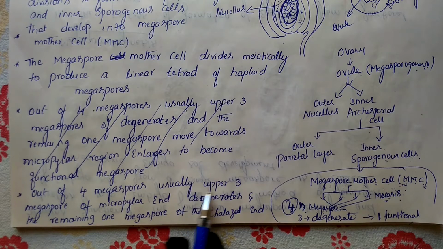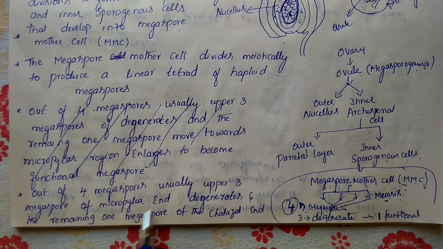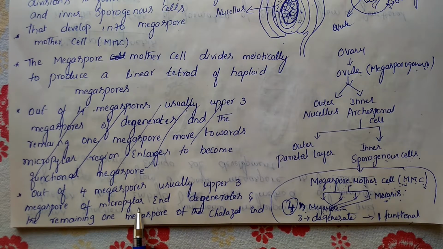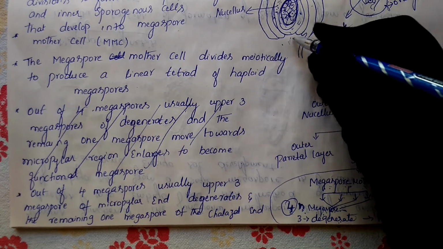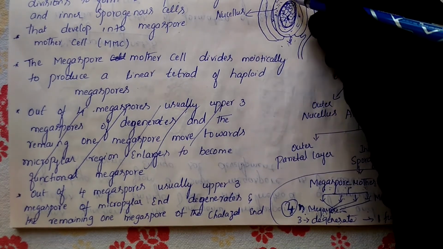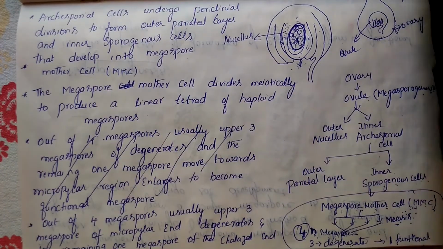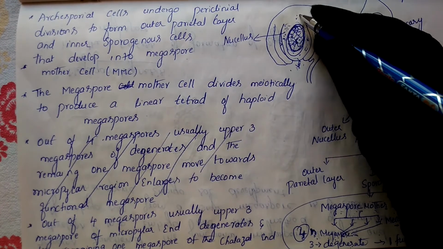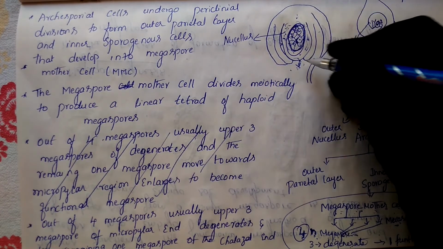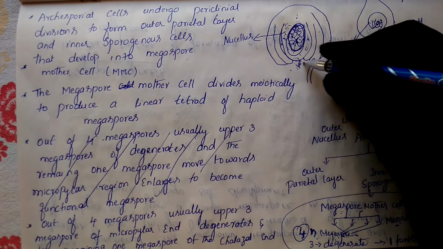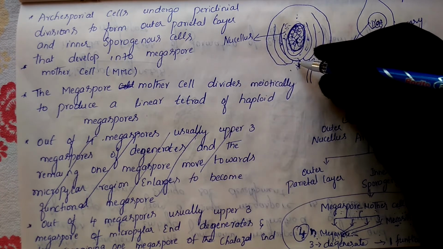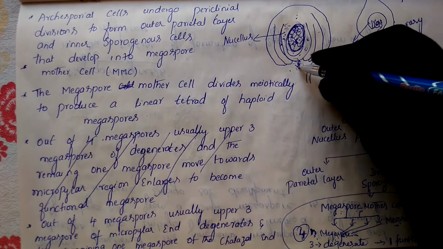Among those four, usually the upper three megaspores, which are present in the micropylar region, will degenerate. As I said yesterday in the structure of the ovule, this region we call the micropylar region, and the other region we call the chalazal region. Integuments are absent in this region, and this small opening we call the micropyle.